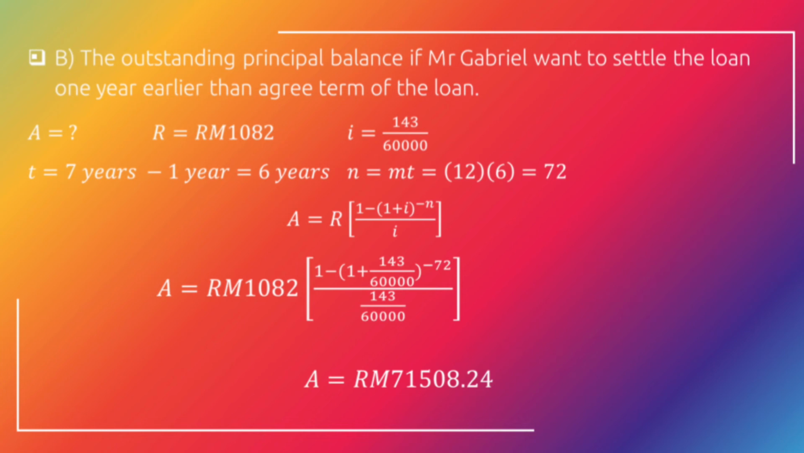As you can see, it's A equals the R, 1082, bracket 1 minus bracket 1 plus the i, 143 over 60,000, bracket the n, it's negative 72, over 143 over 60,000. Obviously, it's the i. So the A is equal to 71,508.24. This is the amount of loan if Mr. Gabriel wanted to settle the loan 1 year earlier.